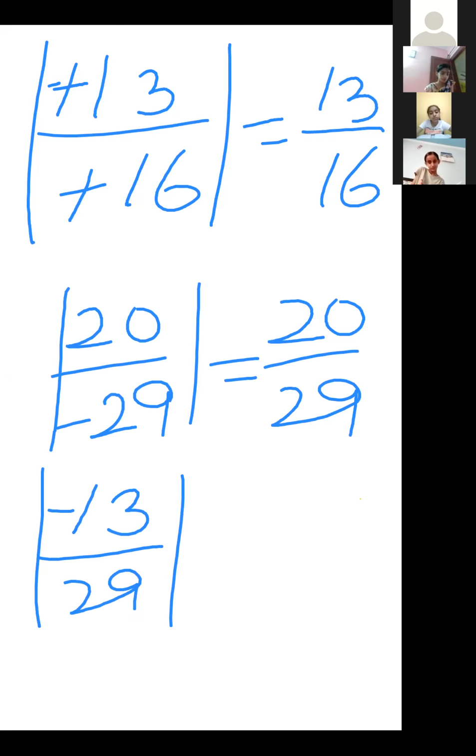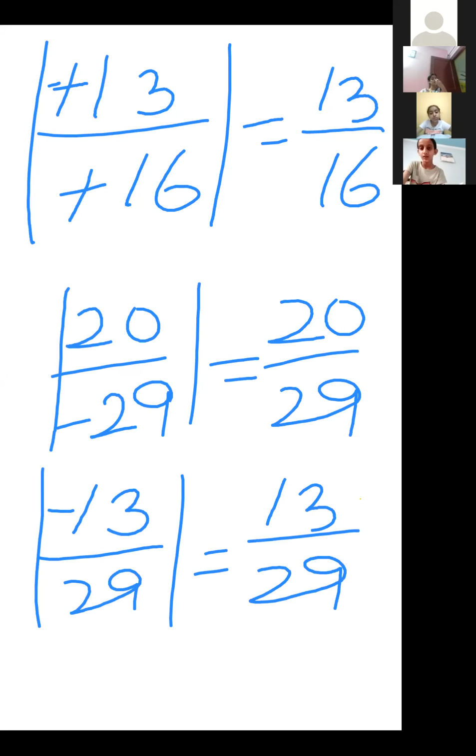We can remove the minus as it is. A positive number stays positive, and a negative number also becomes a positive number in absolute value. Understood, all of you? Written?